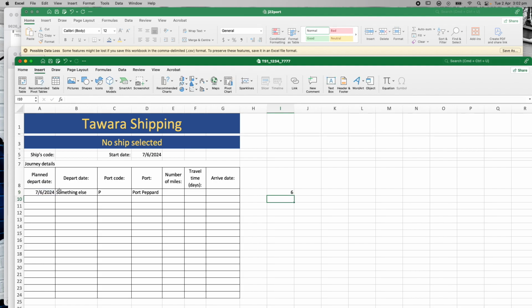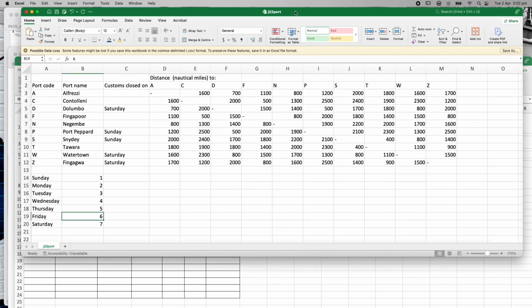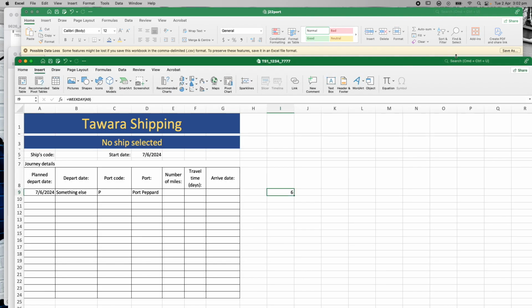Now, if I hit enter, that's saying that the 7th of the 6th is a 6, which is saying it's a Friday. Let me check on the port. 6 is a Friday. 7th of the 6th, what am I in? I'm in April. I want 7th of the 4th. So if I change that to 7th of the 4th, which would be April, then it should be a Sunday, which means that should change to a 1, which it did. Okay, so it's really important you work on your dates and make sure you get them right. I got the date wrong at the start.